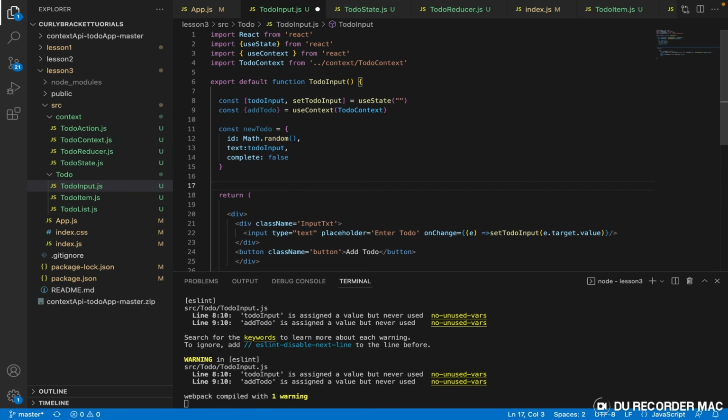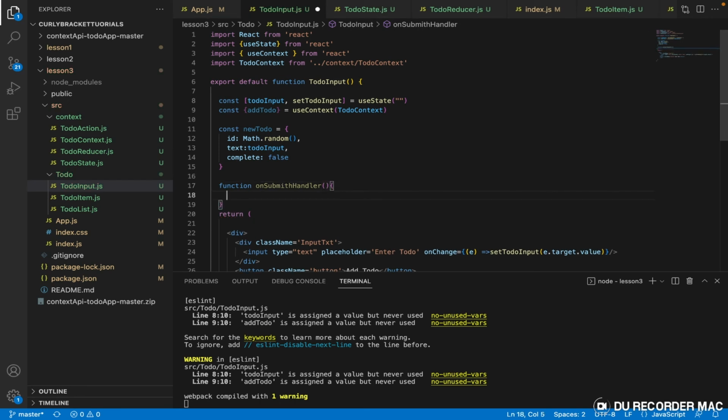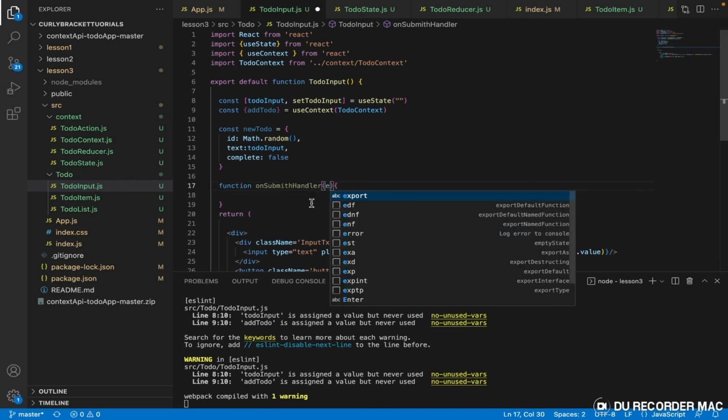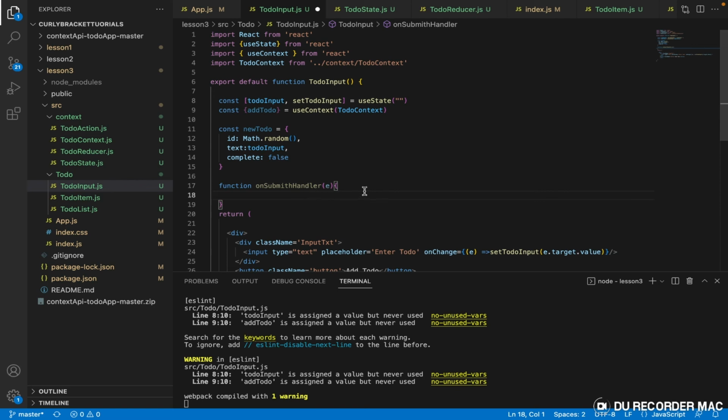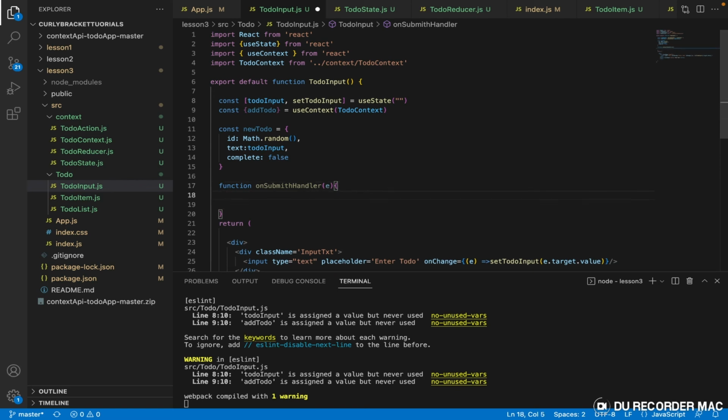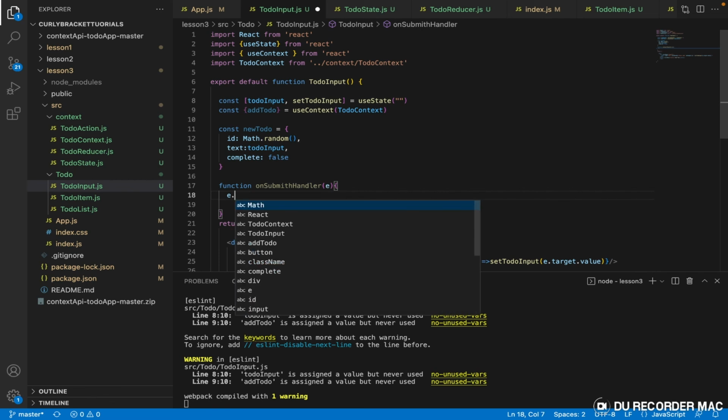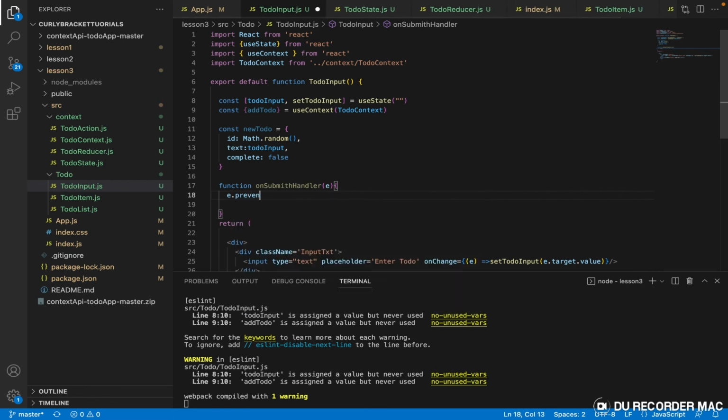All right, the next thing we need to do is submit something. So let's create a function and call it on submit handler. The first thing we need to do is ensure that our form doesn't refresh, so we say e.preventDefault. This ensures our form doesn't refresh, I'm sure you remember this.